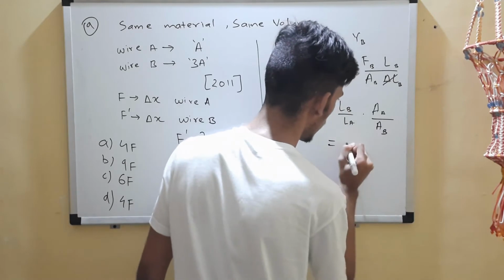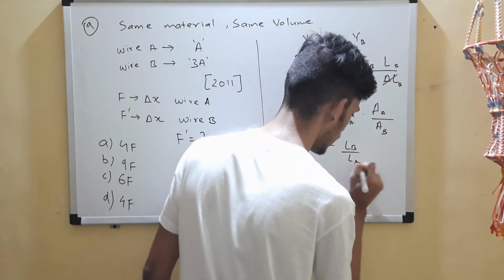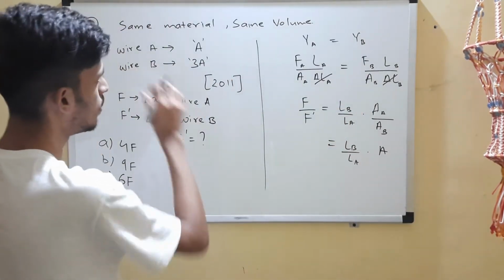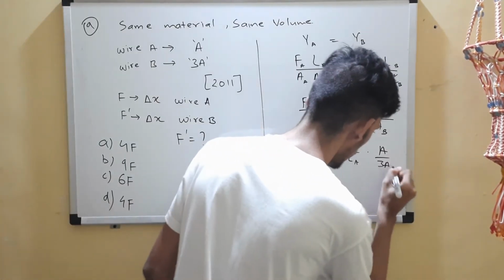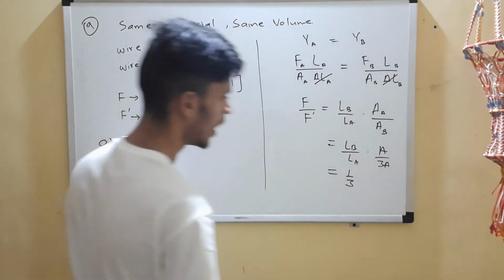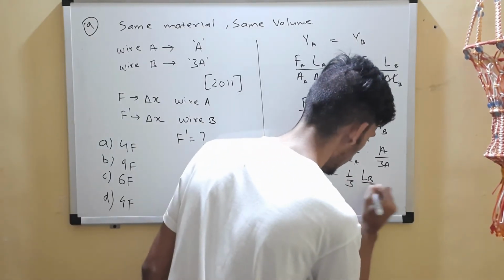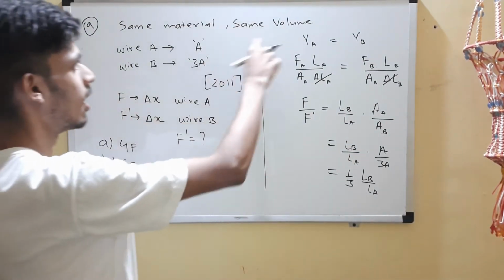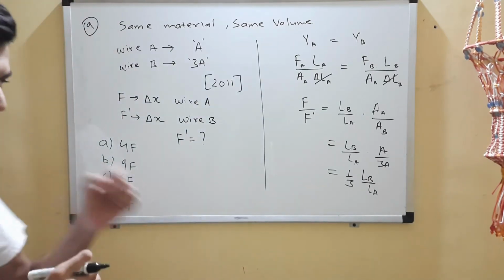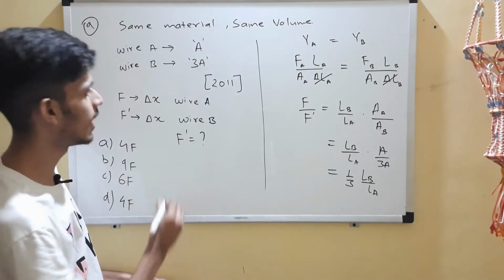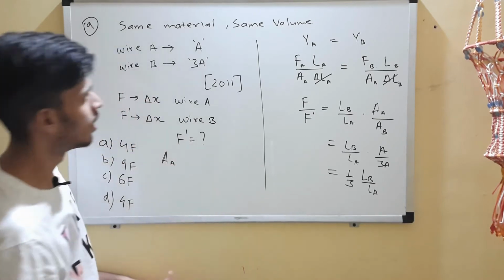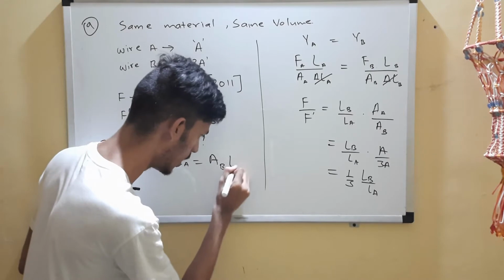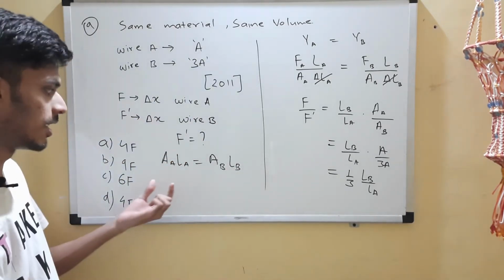Area of wire A is A, area of wire B is 3A. So what you get is 1 by 3 LB by LA. Now how to find LB by LA? We'll exploit the idea that both of them have the same volume. So we can say area of A into length of A equals area of B into length of B, because area into length corresponds to volume.